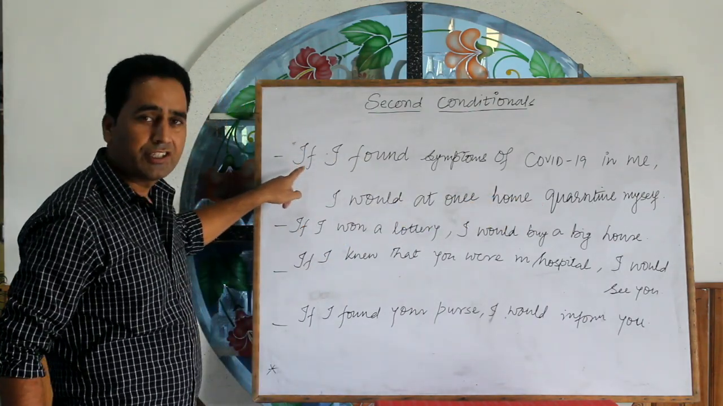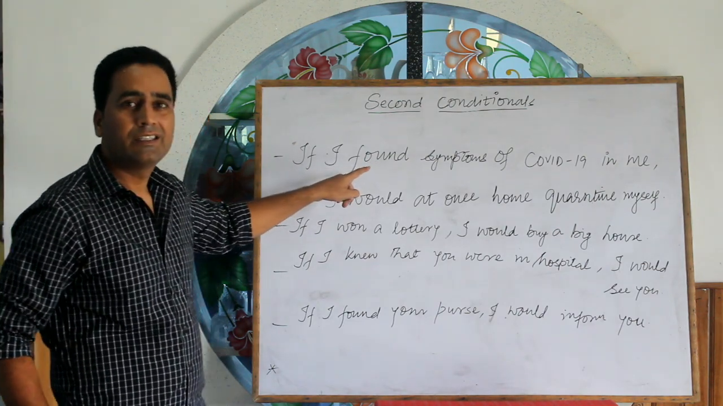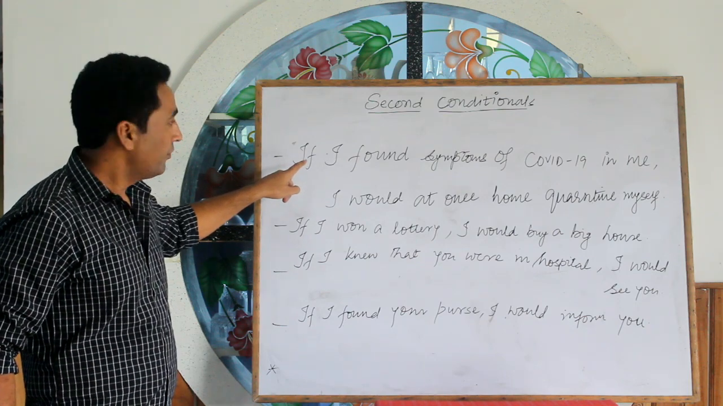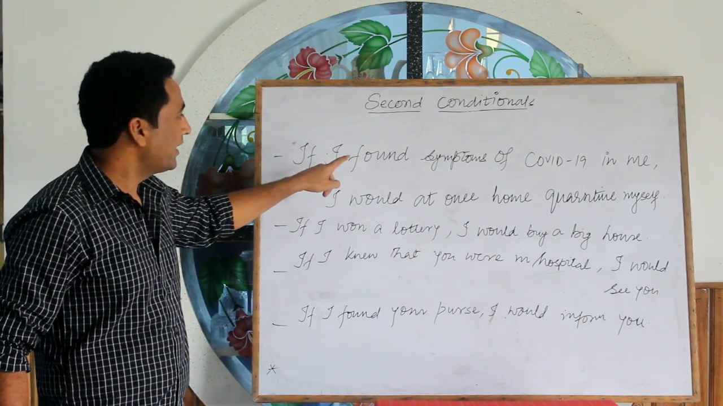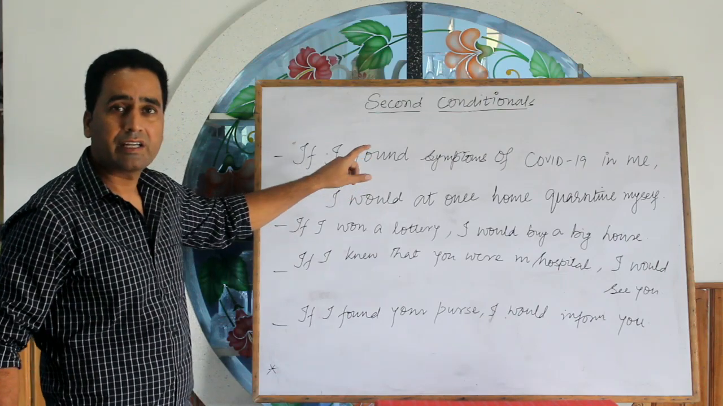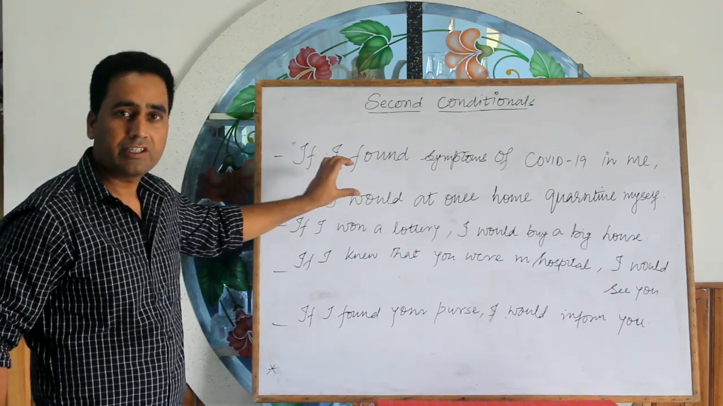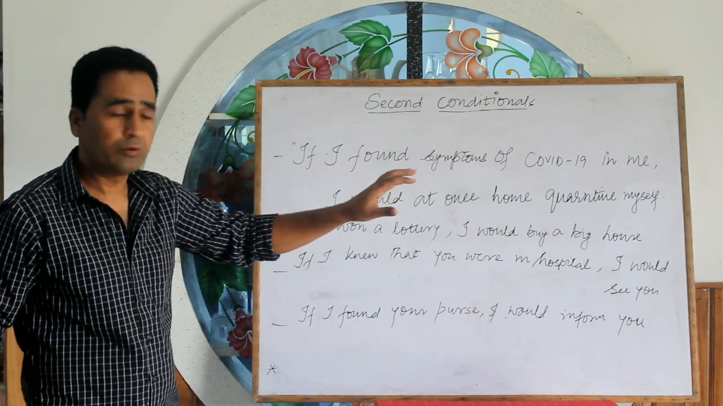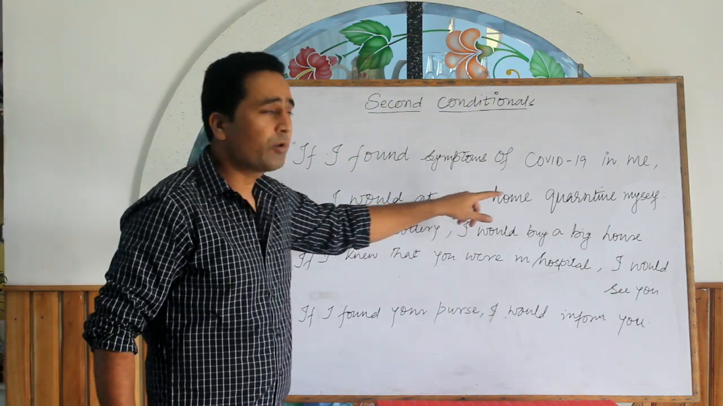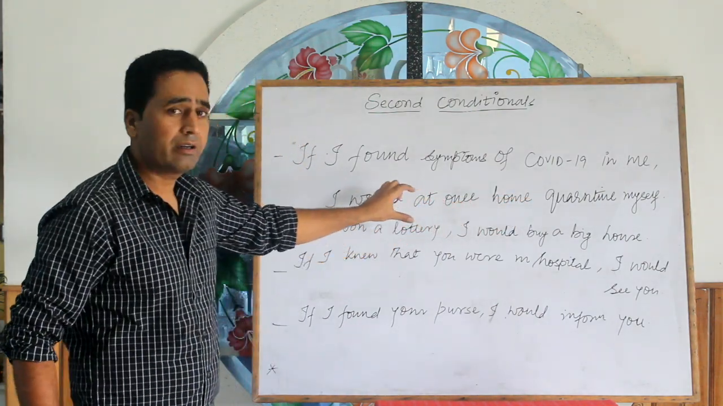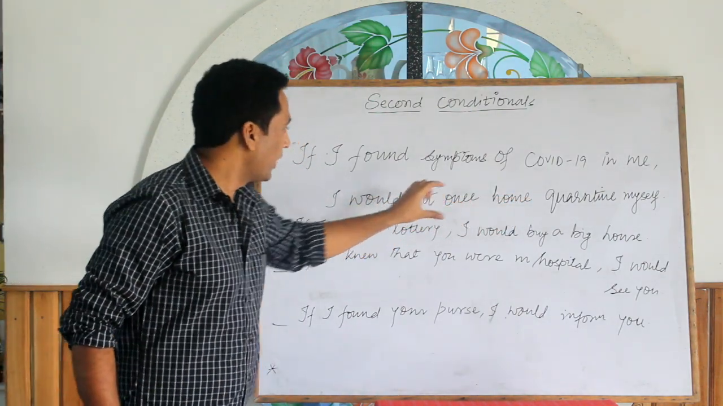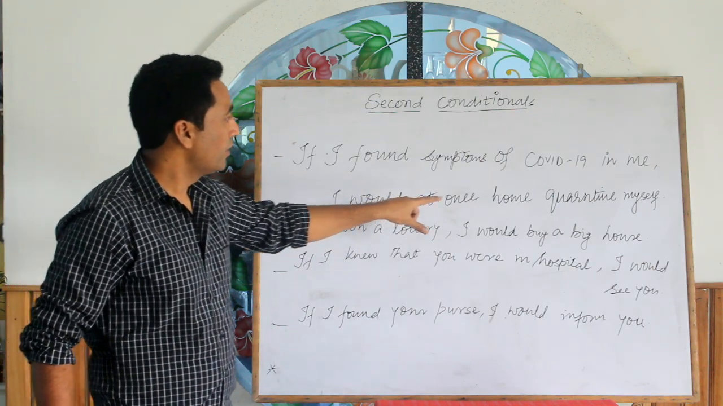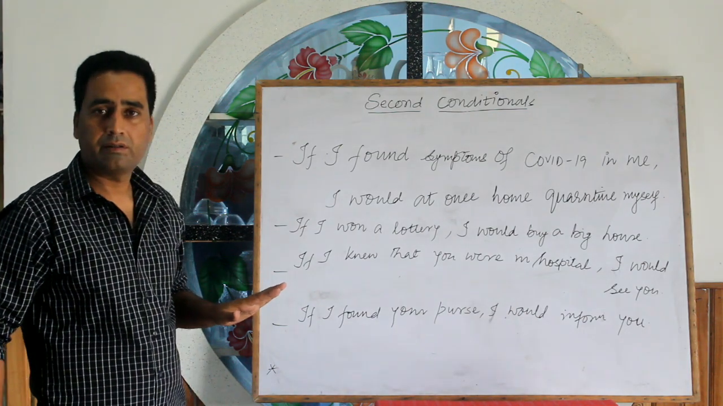If I found, if is a conjunction and I found is past simple. We use conjunction if plus subject and second form of verb, that makes the tense past simple in the conditional clause. And if this happened, then what would I do? I would advance home quarantine myself. The second part, that is the result clause, contains subject plus would plus first form of verb.